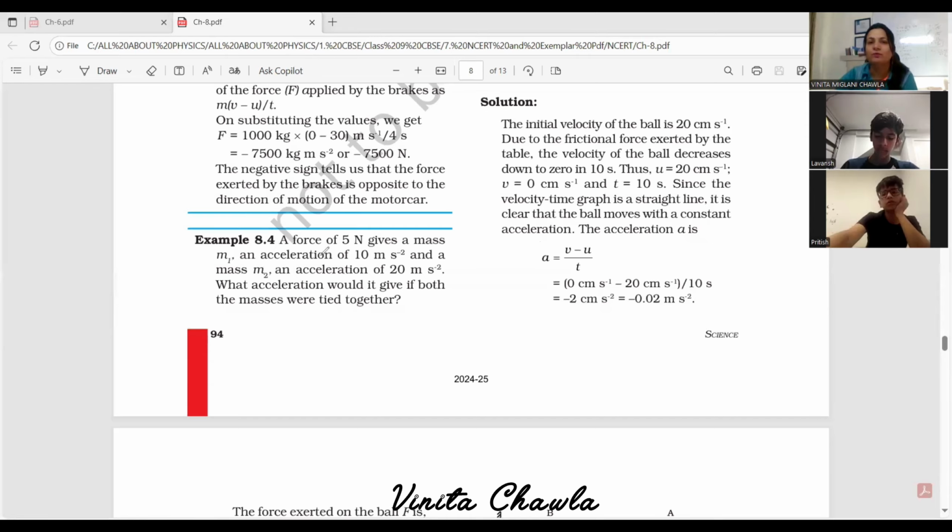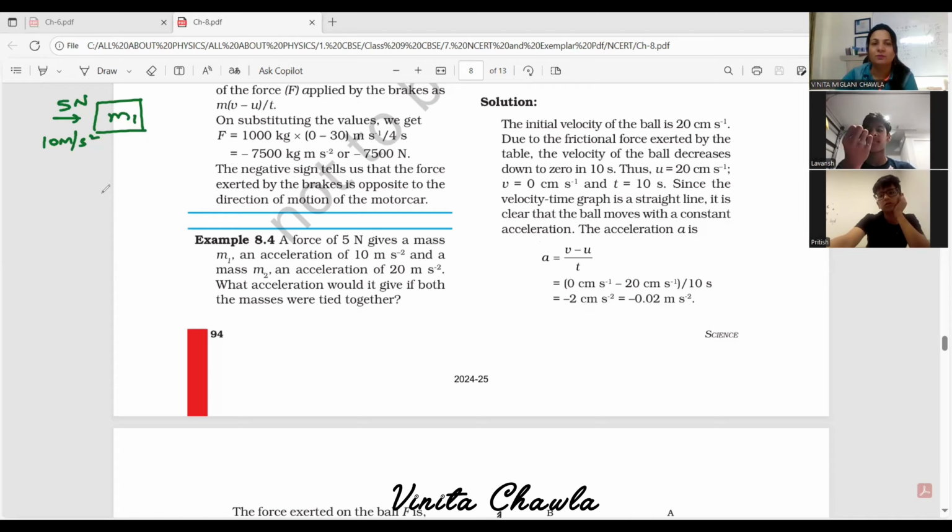We have another question here. Question number 4. A force of 5 Newton gives a mass m1 an acceleration of 10 meter per second square. First, we have a force statement. We have an object of mass m1, and on applying a force of 5 Newton on this object, the acceleration produced is 10 meter per second square. So we can write this force as F1 and acceleration as A1.